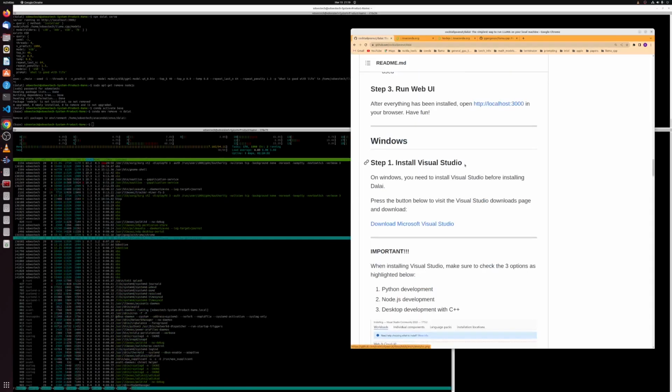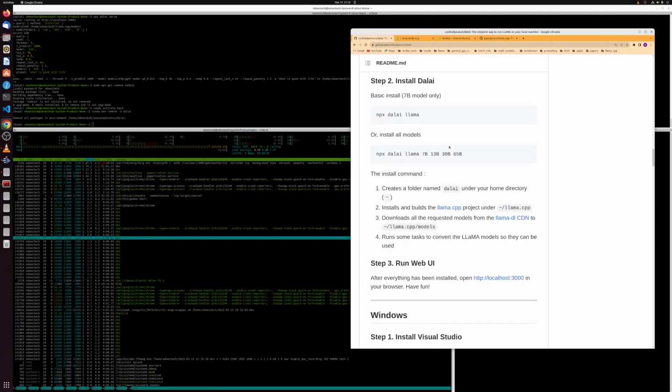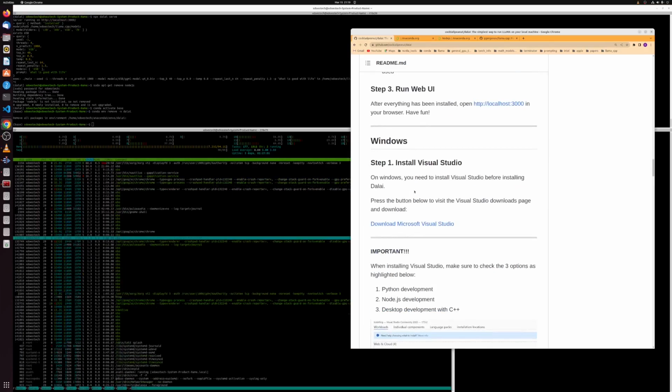Make sure you got it. Okay, so there's install instructions here. Mac, Unix system, pretty much the same as the Linux setup. Windows